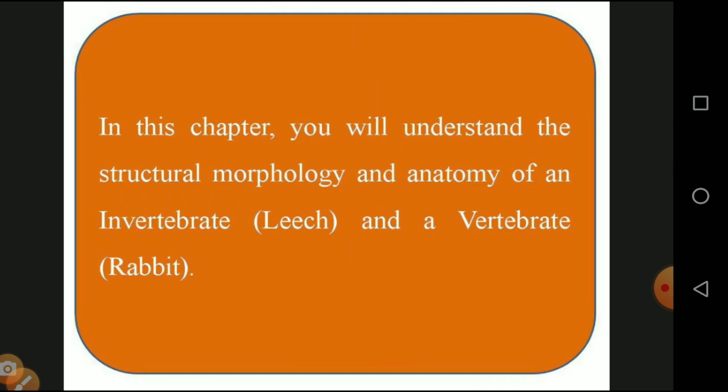In this chapter you will understand the structural morphology and anatomy of invertebrates and vertebrates. So we can know about the morphology, that is external appearance, color, shape, size and hair appearance, everything of the animals. And anatomy means studying the internal organs of animals, so we can learn about all the internal structure of each type of animal, in the form of leech and rabbit.